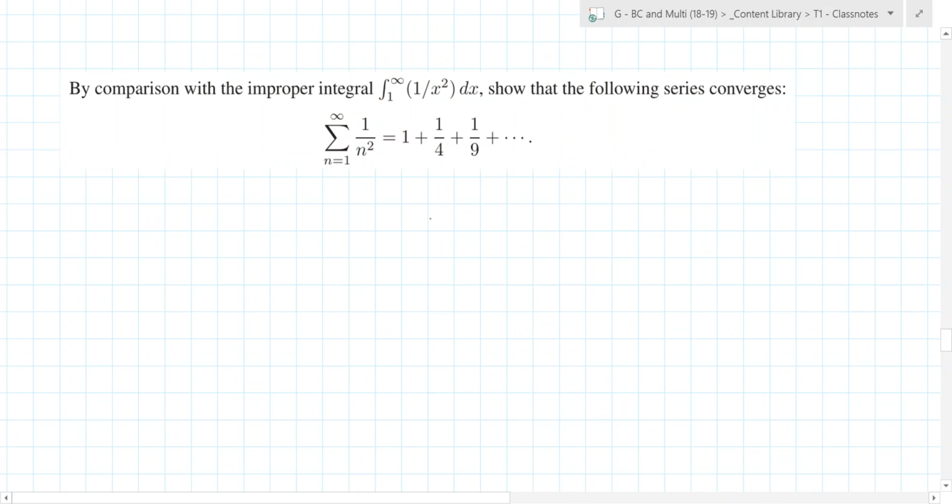Running this integral, you're going to do the limit when it asks you. You're going to do the limit as b goes to infinity of the integral from 1 to b of 1 over x squared dx, an improper integral. That's something you can do.